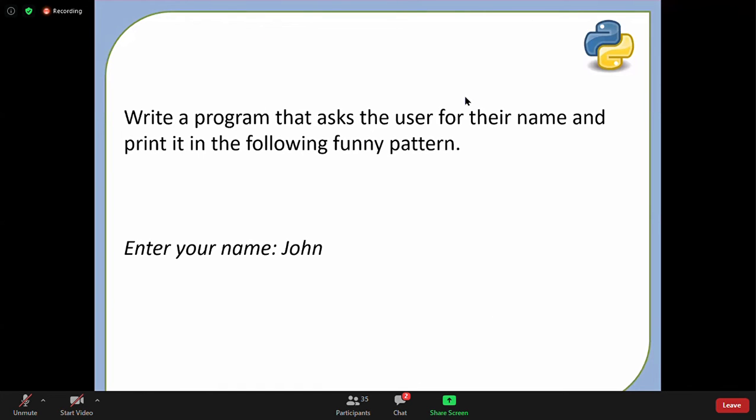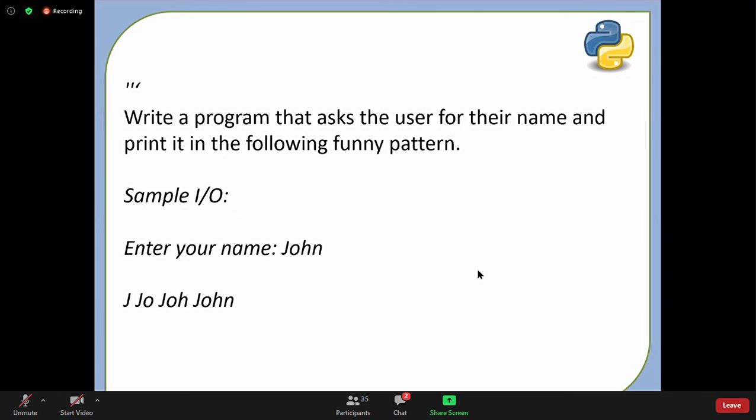The next lab is what SK was asking: print the following pattern. Suppose you enter your name, it should print first J, then JO, then JOH, then JOHN. Come on, how to do this?